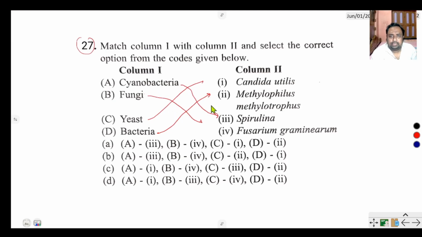That means 3, 4, 1, 2. 3, 4, 1 and 2. A is the correct option.